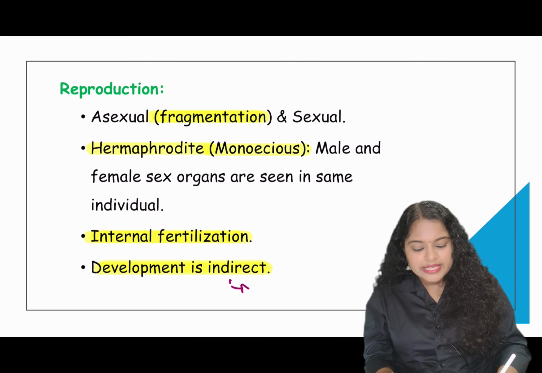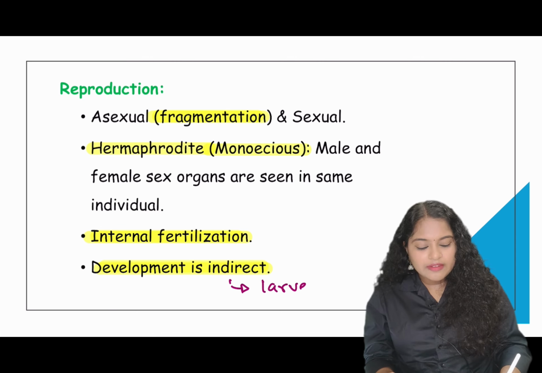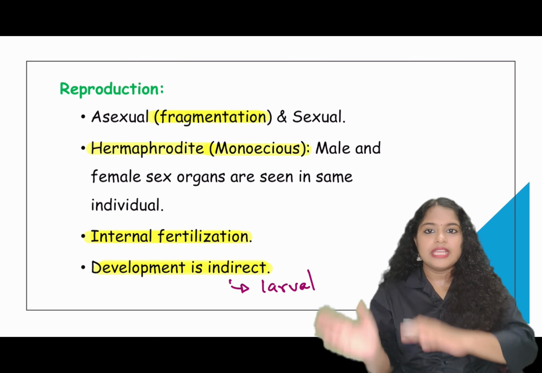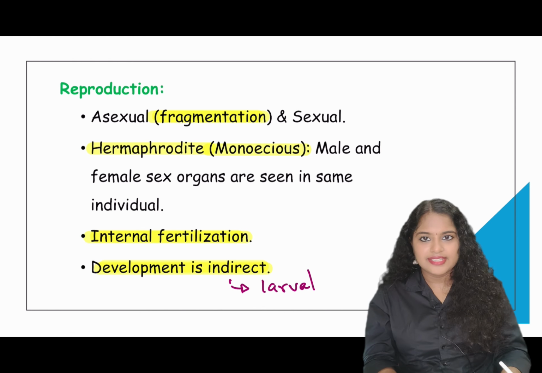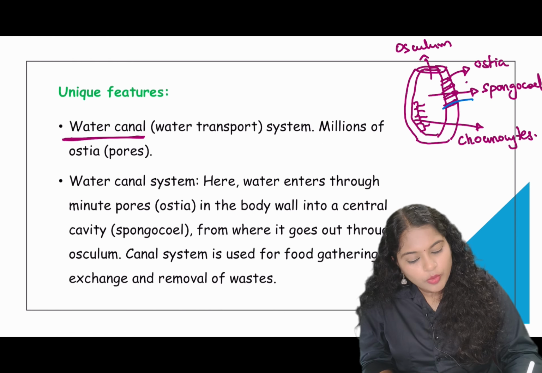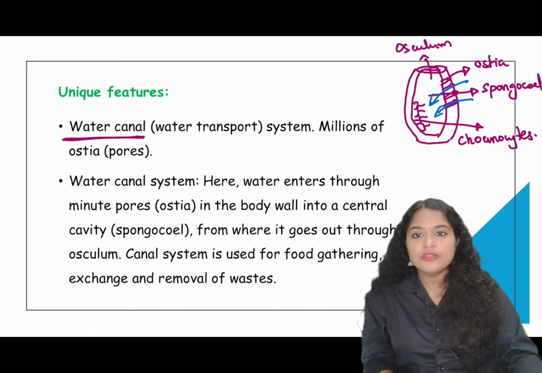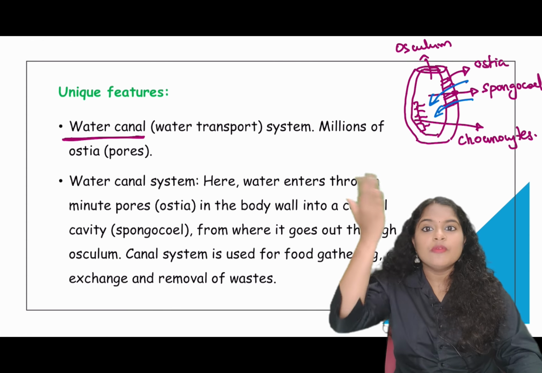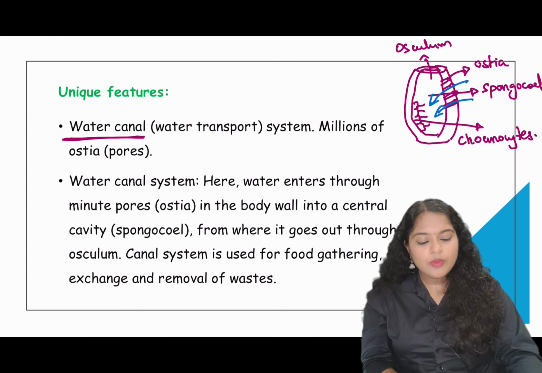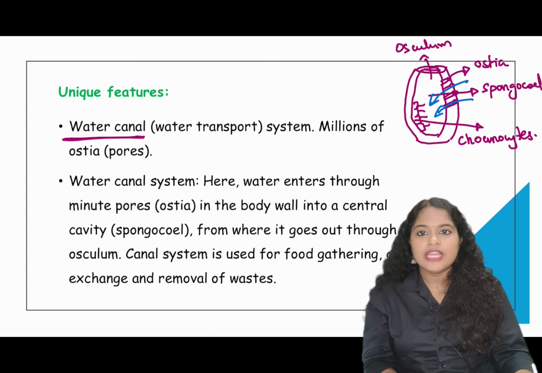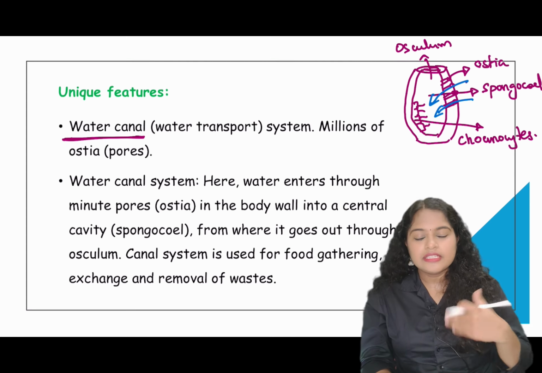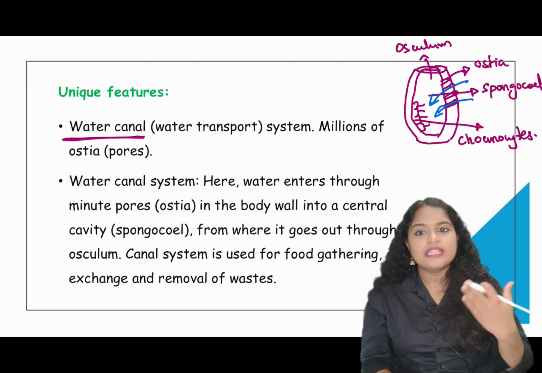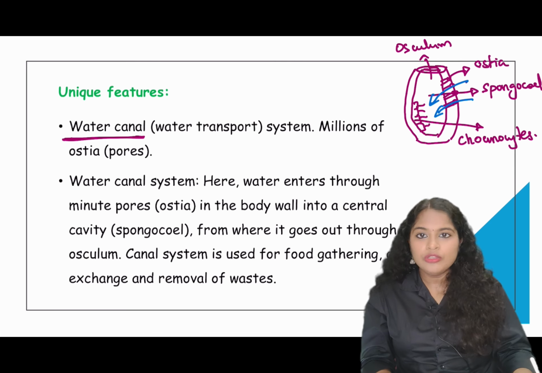Indirect development means the development takes place through a larval stage, and this larval stage is entirely different from that of the adult stage. In the water canal system, water will move into the spongocoel of sponges through the ostia, and this water will be collected in the spongocoel, which will be removed out through the osculum. When the water is entering through ostia, it brings food, oxygen and whatever requirements are there, and the rest, like carbon dioxide and waste, will be eliminated out through the water itself.